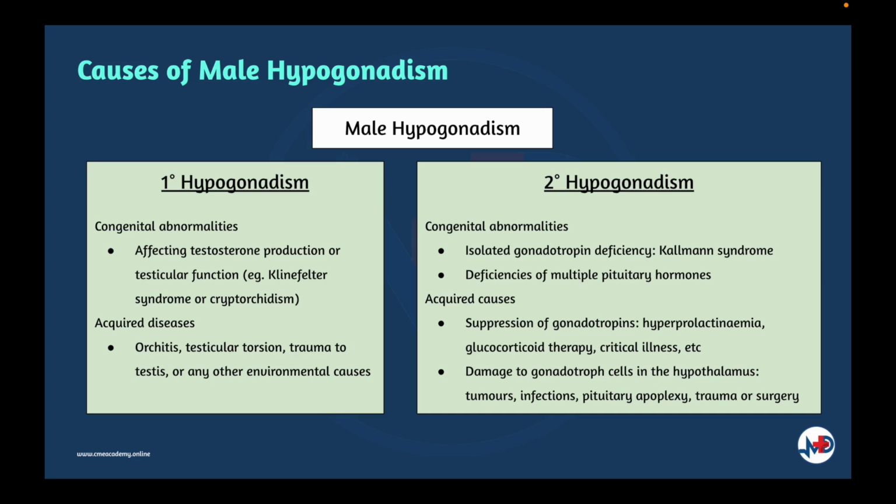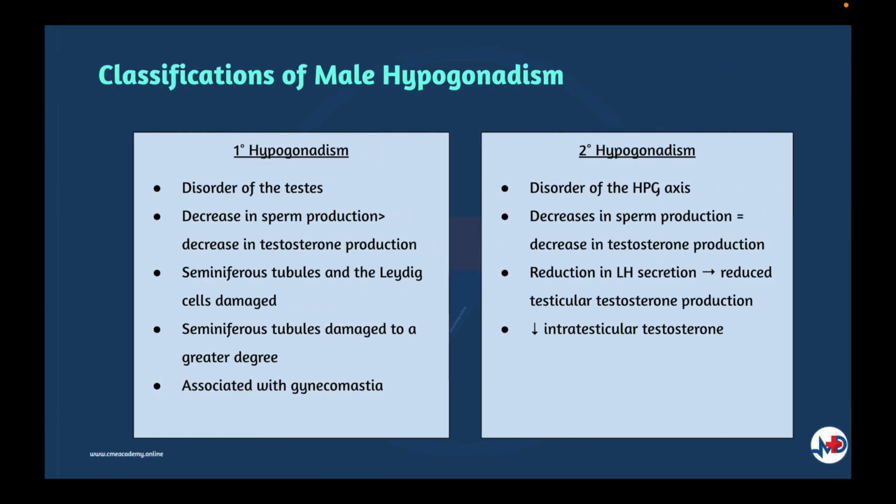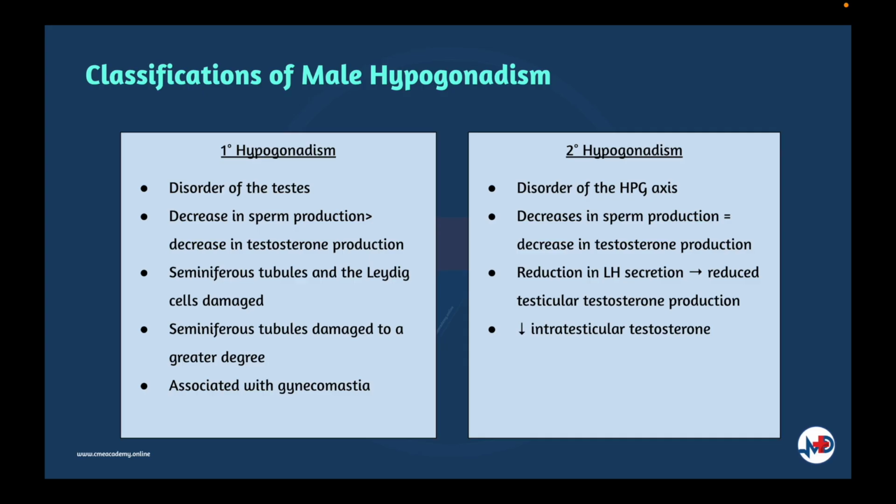Suppression of the gonadotropins due to hyperprolactinemia, glucocorticoid therapy, critical illness, or damage to the gonadotroph cells in the hypothalamus, such as tumors, infections, pituitary apoplexy, trauma, or surgery, may lead to acquired secondary hypogonadism. So male hypogonadism can be divided into primary and secondary. It may result from a disorder of the testis, which we call primary, or disorder of the hypothalamic pituitary axis, which we refer to as secondary hypogonadism.